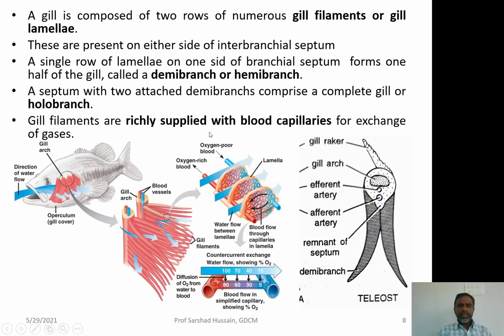Gill filaments are richly supplied with blood. I have already explained you. If you take one filament and you see, it is having a rich supply of blood coming into it and going away from it, because it will help for the exchange of gases, as we have studied in the introductory slide, that the respiratory surface must be richly vascularized. They must have the rich supply of the blood.